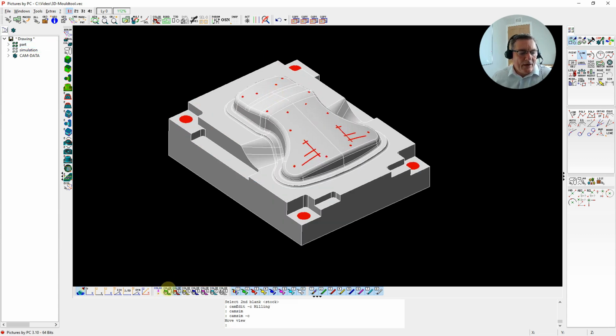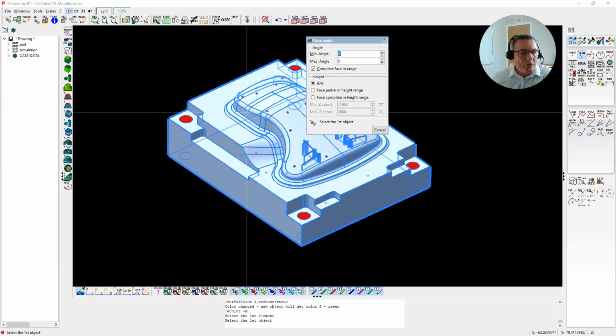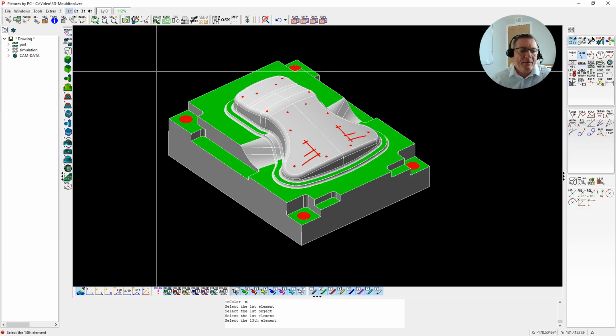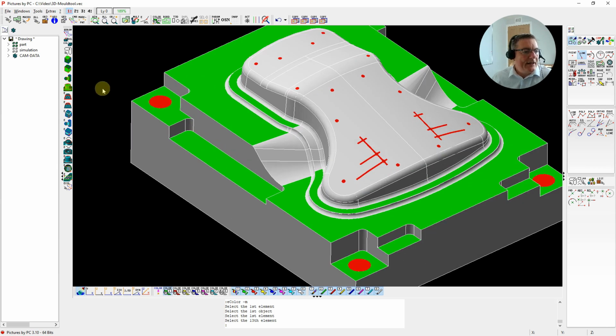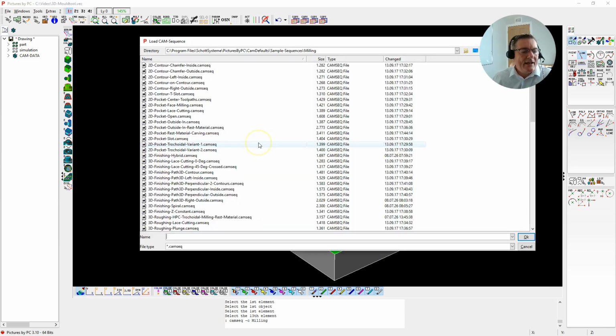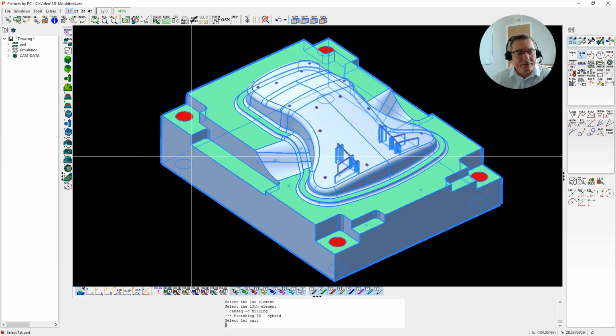So what I'm going to do now is use a finishing operation called hybrid to machine the flat and steep areas of the part, so the plane faces and the 90 degrees vertical faces. So I can analyze the part here and automatically, for example, find the plane faces on the part. So it saves us time in the selection of the faces. We could do exactly the same to find the vertical faces here, but I'm going to do that interactively within the CAM operation. So we're going to load then the finishing operation for hybrid.